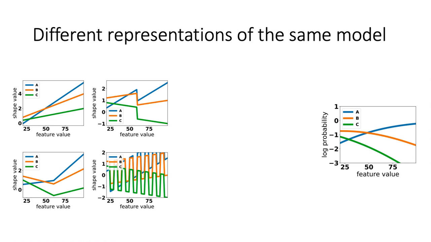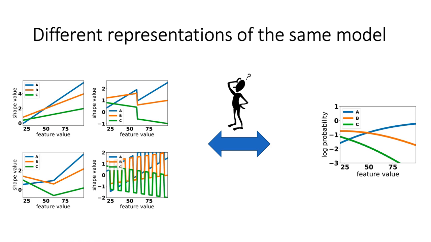Because this example only has one feature, we can plot the predicted probability of each class as a function of this feature, as you can see in the right figure. One can see that the probability of class A is increasing, while the probability of class B and C are both decreasing. None of the shape functions on the left reveals this pattern.